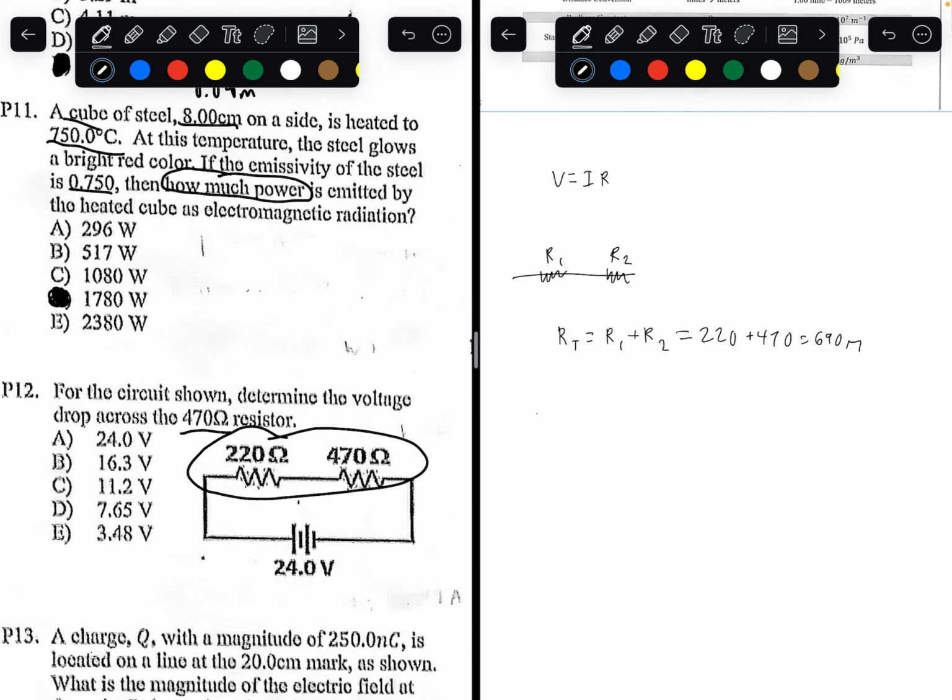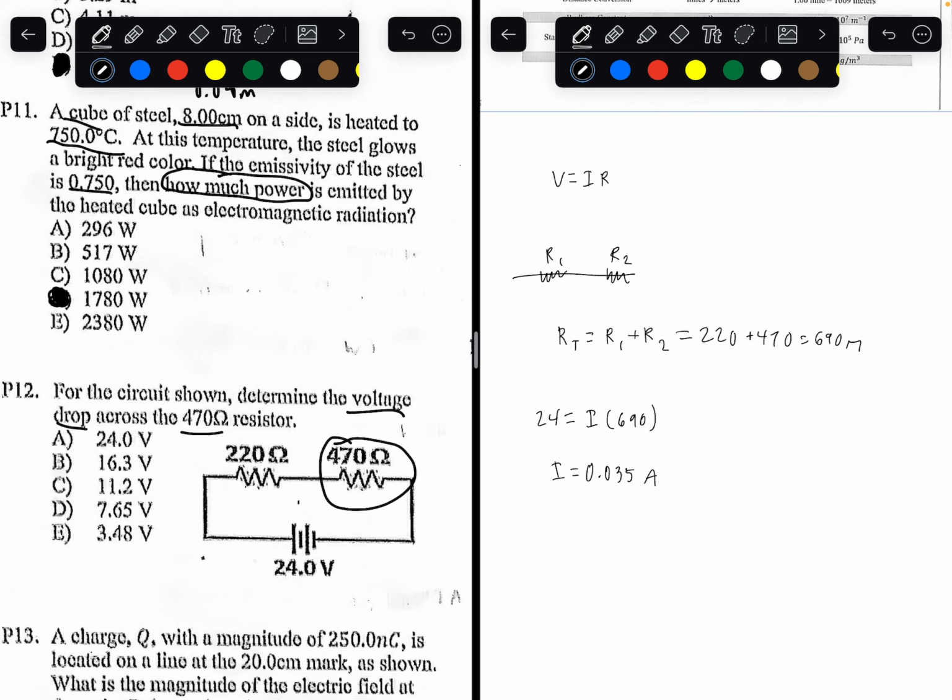We know the voltage is 24, that's given down here. 24 equals the current times 690. The current flowing through the circuit is going to be 0.035 amps. But we don't want to find the current in the circuit. We want to find the voltage drop across the 470 ohm resistor.